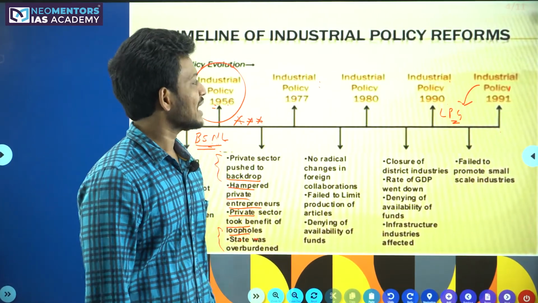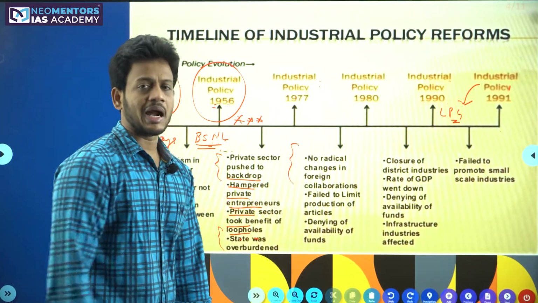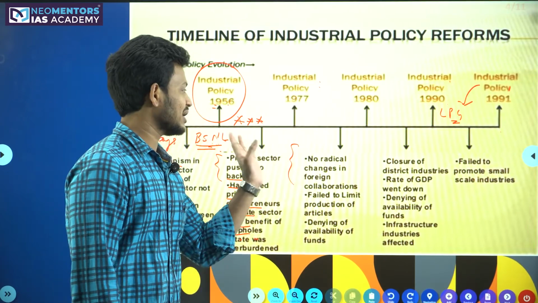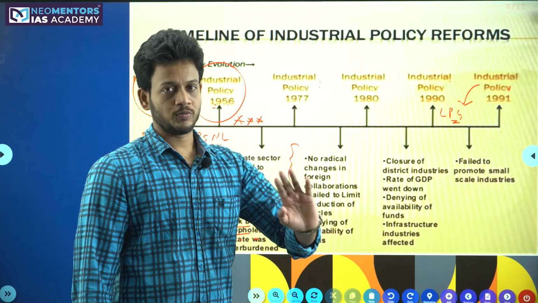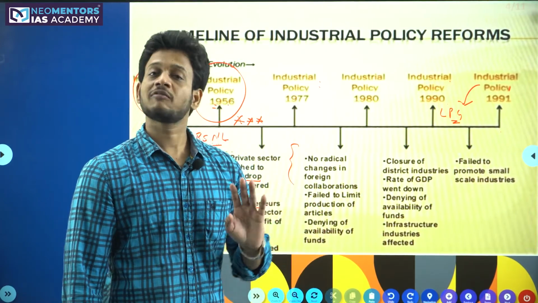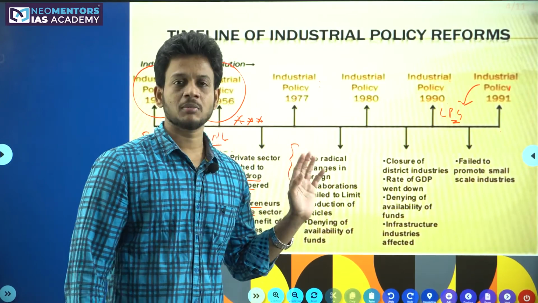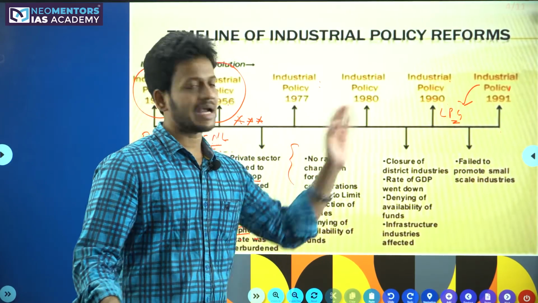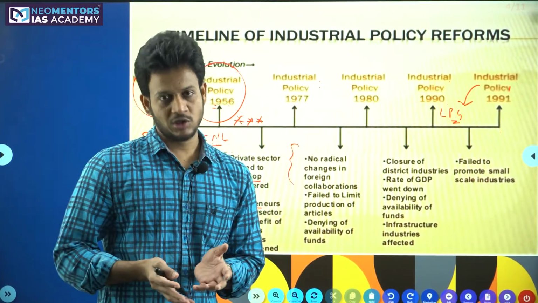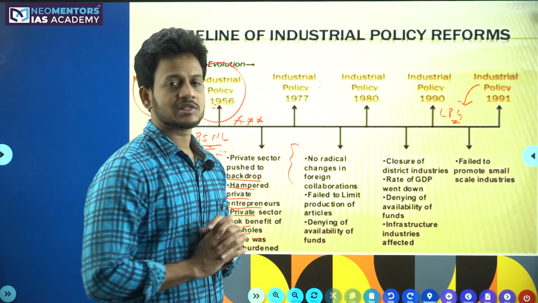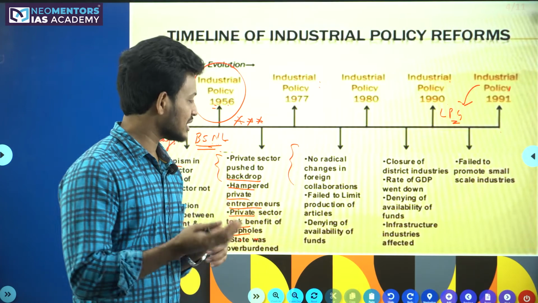When it comes to 1977 and 1980, we never brought any radical changes in our industrial policies. Whatever industrial policy we had in 1956, we followed it through. We implemented this 1956 policy till the 1990 economic reforms. Even though we made some minor changes in 1977 and 1980, they were not bigger in scope. There were no radical changes in foreign collaborations or in the industrial policy.